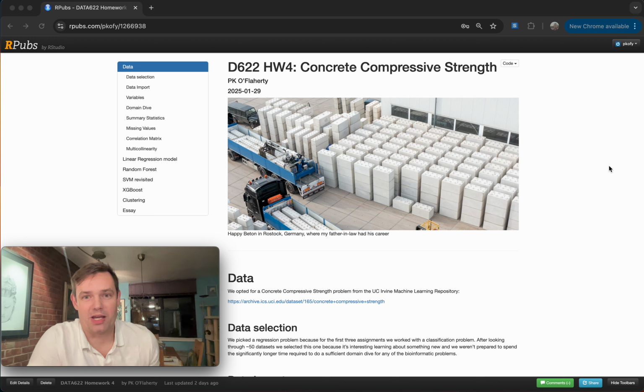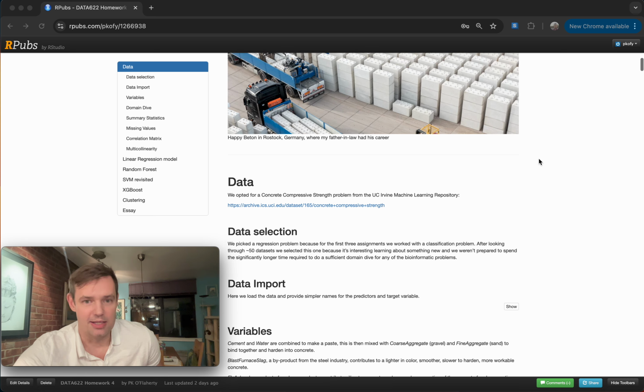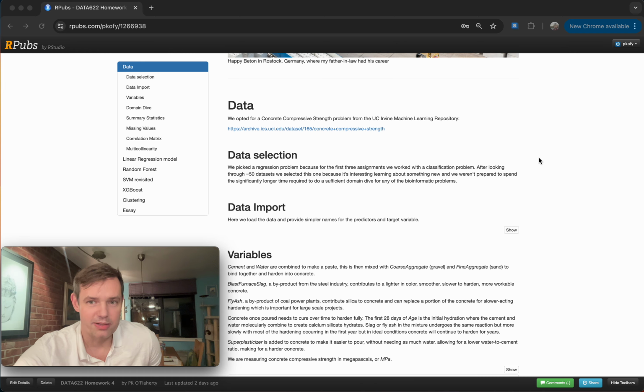Hi, Professor. I picked a concrete compressive strength problem. This photo is actually the company that my father-in-law worked at for 30 years in Germany. The data came from the UC Irvine Machine Learning Repository. It's a regression problem.